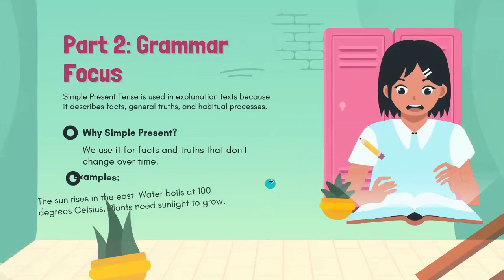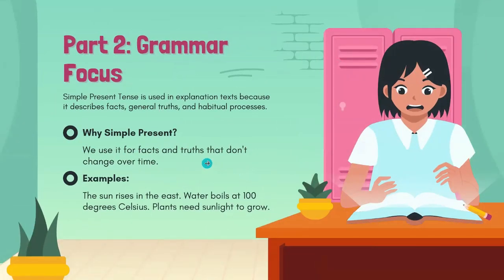Okay, and next is about grammar focus. In explanation text, we use simple present tense because it describes facts, like fakta, or general truth, and habitual processes. Why do we use simple present? Because we use it for facts and truths that don't change over time. Like the definition in the first explanation text, it explains about the fact.